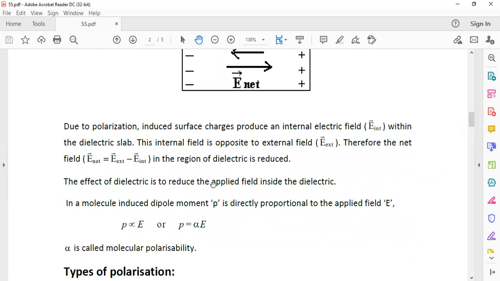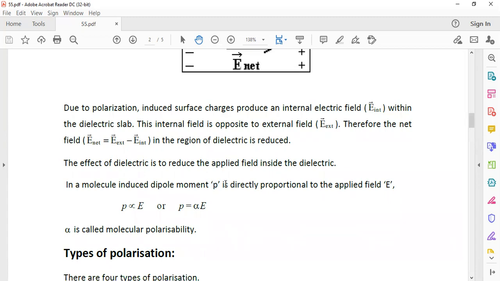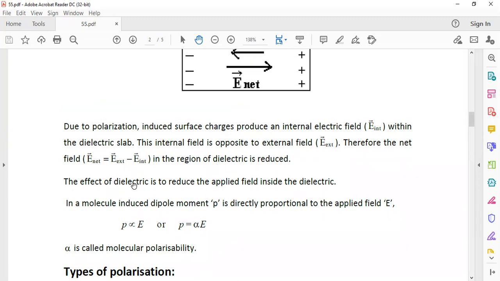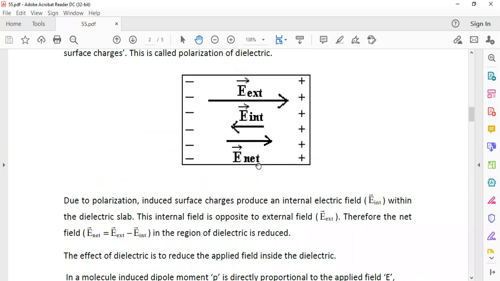That is, the effect of a dielectric placed in an external field is to reduce the applied field. This is a useful property. Inside a capacitor, when a dielectric is placed, the dielectric reduces the actual field between the plates. Without the dielectric, there will be more field. When you put the dielectric, it gets polarized and develops its own internal field, which is opposite to the applied field. Therefore, the net field inside the dielectric is lesser.